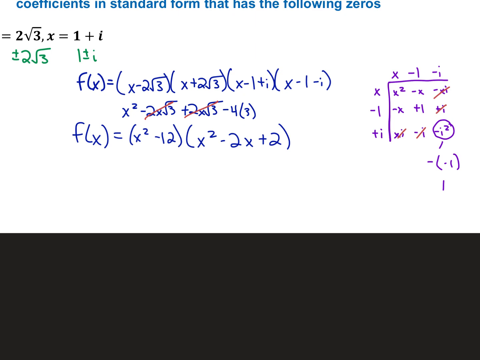Okay. So there's the first 2 rounds of multiplying. So you check and make sure you're in the right spot, and also check me to make sure I'm in the right spot. Okay. And then keep going.